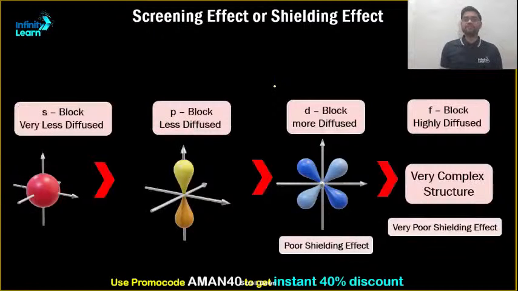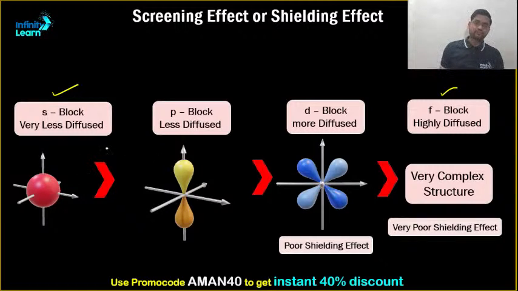Now, proceeding further, if I talk about screening effect and shielding effect in terms of orbitals, it decreases from s block to f block. The s block acts as a very good shield, its shielding effect is the highest. I'll explain why. In the p block it decreases a bit, in the d block it decreases more, and in the f block it is very bad, a very poor shielding effect. Now exactly why does that happen?